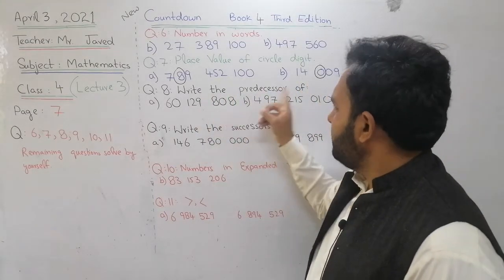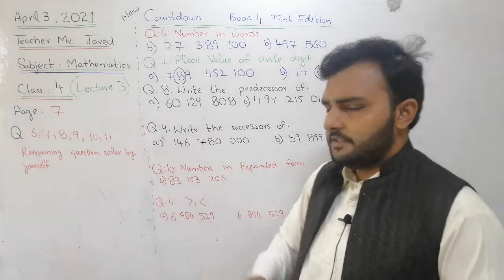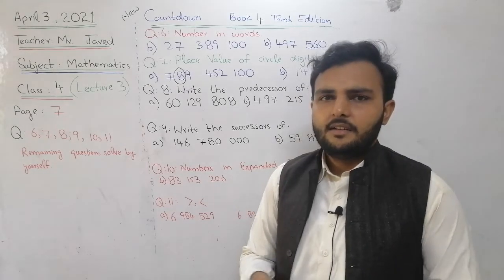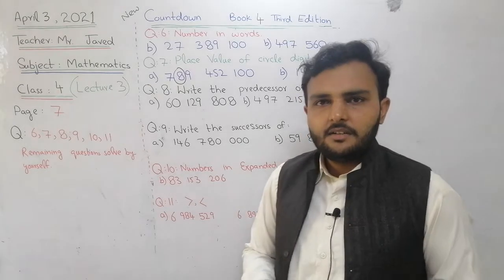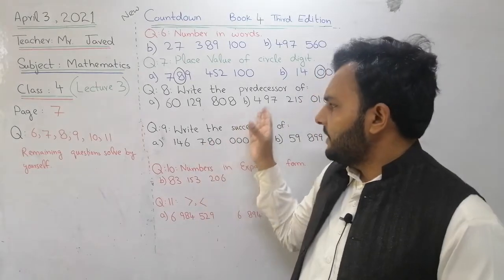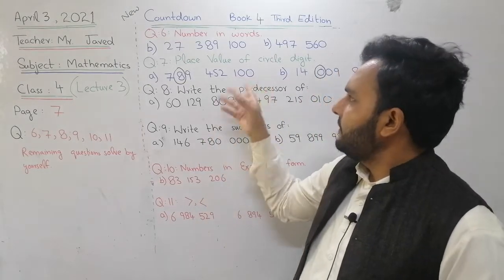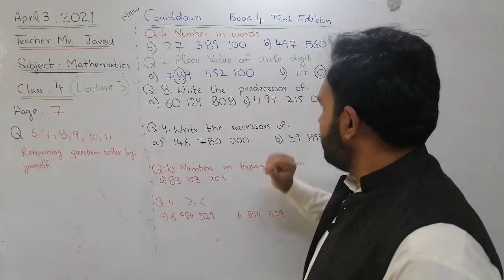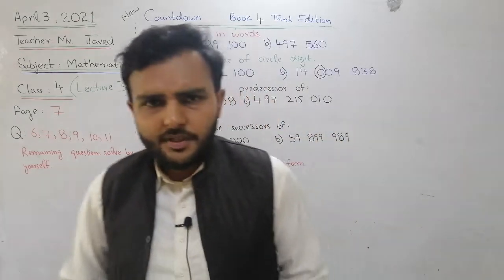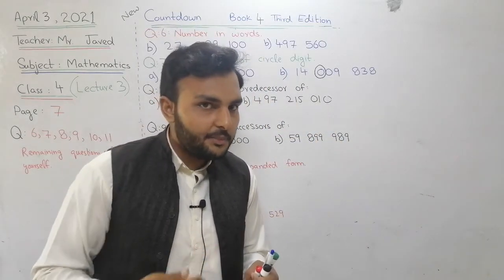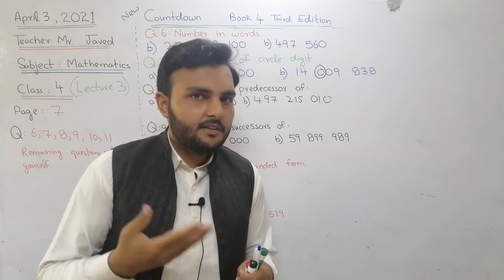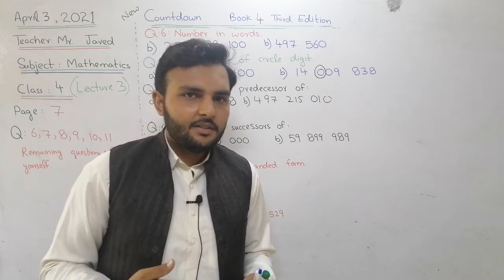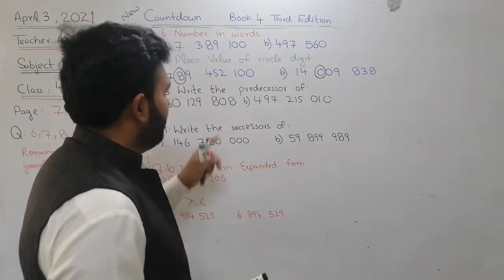Okay, write the predecessors of this question. I already told, it's already done in the previous lecture, but I want to do this again so that all the confusion regarding predecessors, successors, and number in words and place value is cleared. Write the predecessor of this and this. What is meant by predecessor? The number previous to the current number. Look, I have number 3. The number behind 3 is 2. That will be the predecessor.